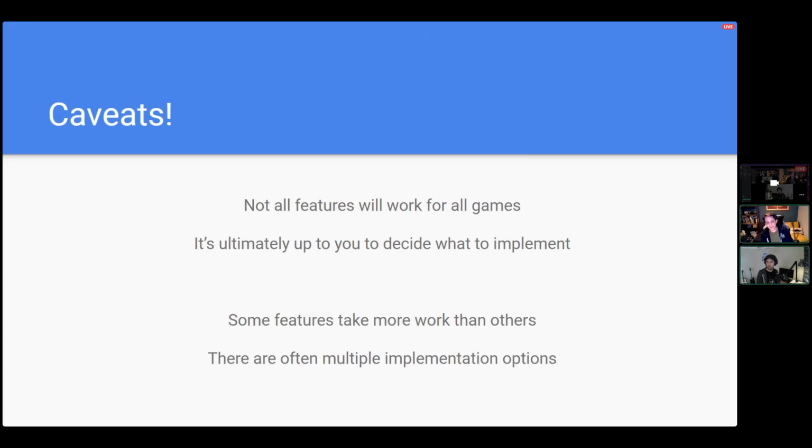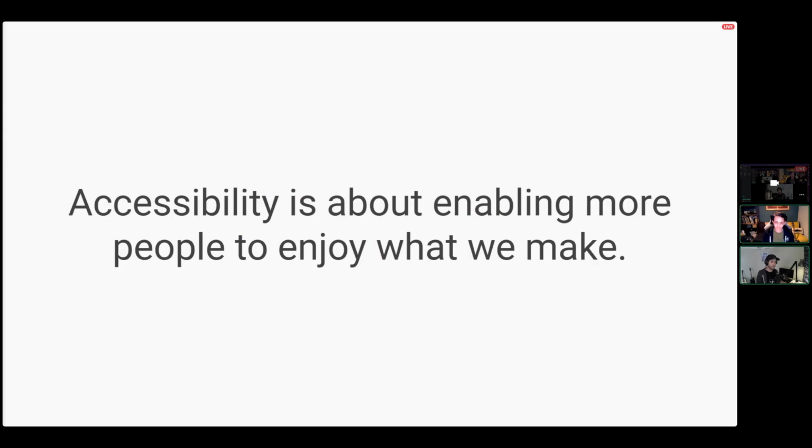And finally, there's often multiple implementation options. The way that I've built these particular features isn't necessarily the best way to do it. Some of them are better to implement in code. This is just one way of doing it and shows the final output. So just covering my backside on some of these things. It's also been built as part of a very rough demo.